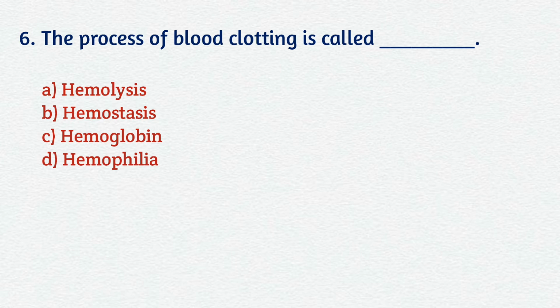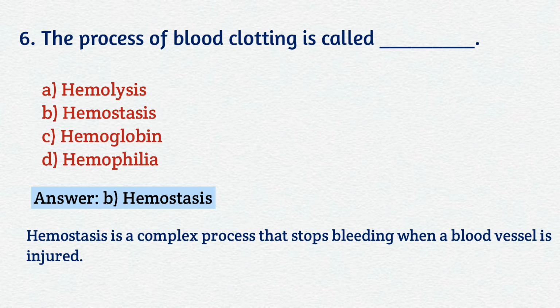Question number 6. The process of blood clotting is called A. Hemolysis, B. Hemostasis, C. Hemoglobin, D. Hemophilia. Your correct answer is B. Hemostasis. Hemostasis is a complex process that stops bleeding when a blood vessel is injured.